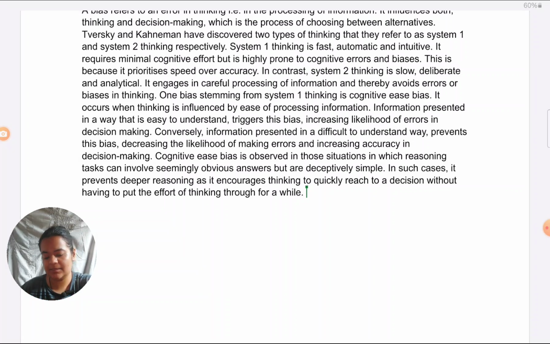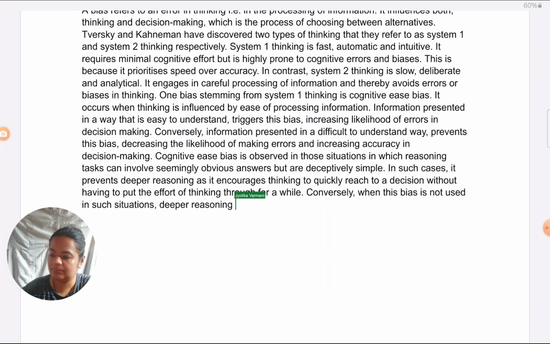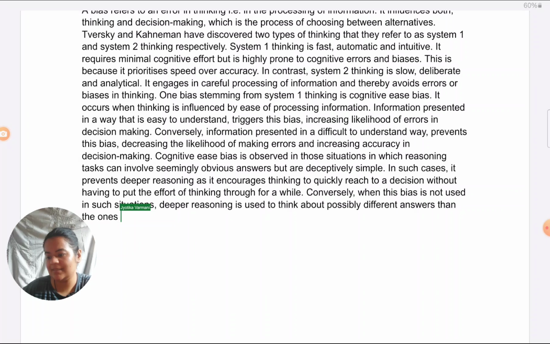Okay, and then just to make it more clear exactly what it is doing, I can give the converse scenario. So conversely, when this bias is not used, in such situations, deeper thinking is used or deeper reasoning is used to think about possibly different answers than the ones that seem the most obvious.